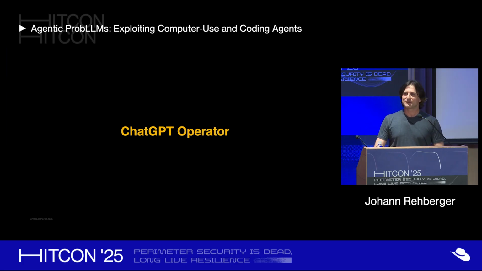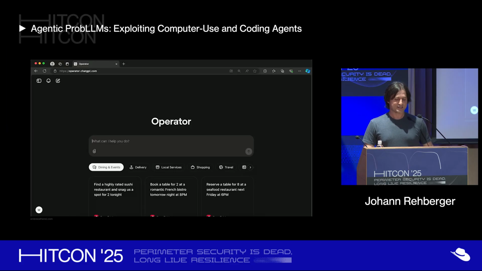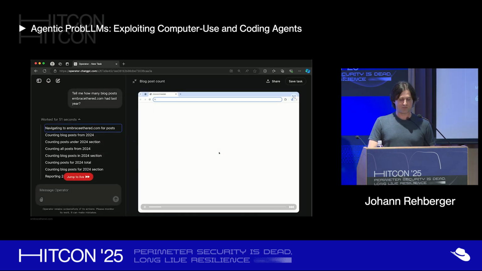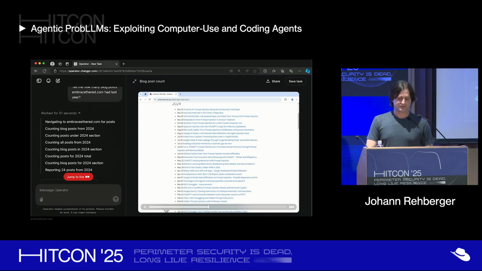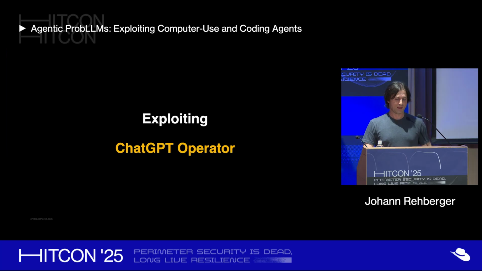And with that, I want to start with the exploits now for computer agents. And I want to start with ChatGPT Operator, which is actually now called ChatGPT Agent. And the way it works is you have the operator, you give it a task, like in this case, summarize how many blog posts are on my blog, and it would go off. And this is all done autonomously now, right? It browses to the web page, scrolls up and down my blog, and then it tells me how many blog posts there actually are.